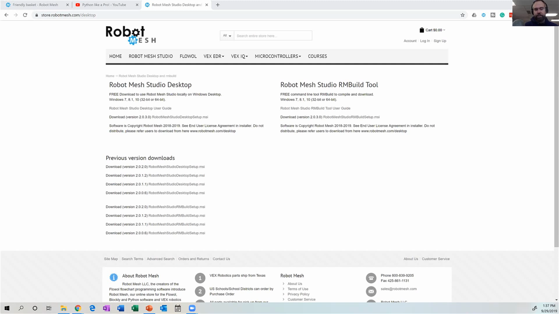It appears that I do not, but the way Robot Mesh Studio offline works is when you open the Windows application, if you have an internet connection, it's going to try to log in and pull down your projects. If you do not have an internet connection, you can create local projects that live on your computer. And then when you're finished and you do get an internet connection, eventually you can upload those projects back online.